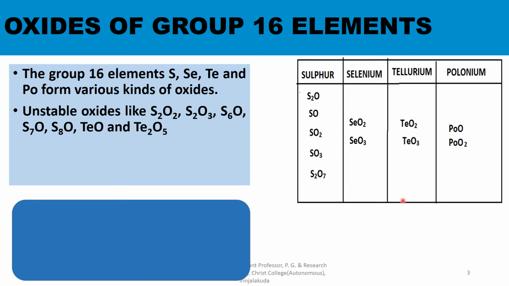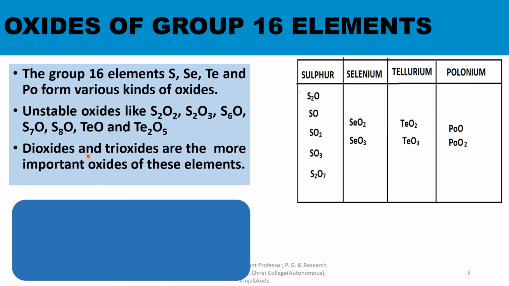Of these oxides, dioxides and trioxides are more important oxides of these elements. That means sulfur dioxide, sulfur trioxide, selenium dioxide, selenium trioxide, tellurium dioxide, tellurium trioxide, polonium dioxide are more stable and more important oxides of group 16 elements. Dioxide and trioxides are the more important oxides of these elements.